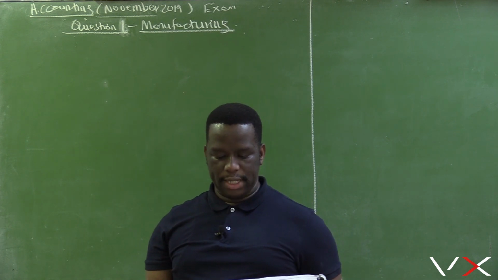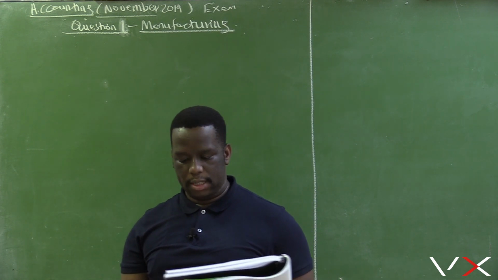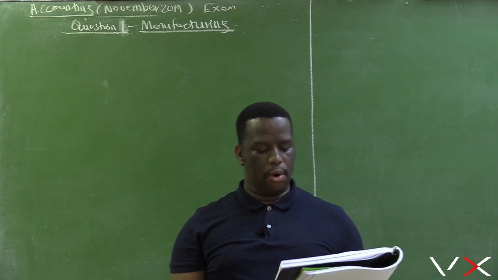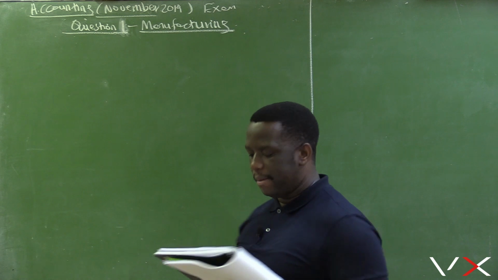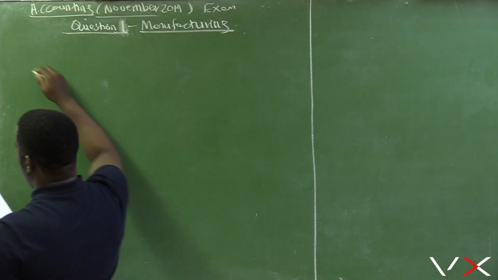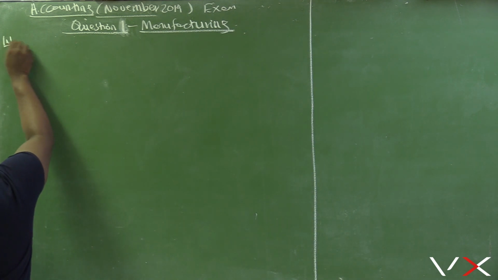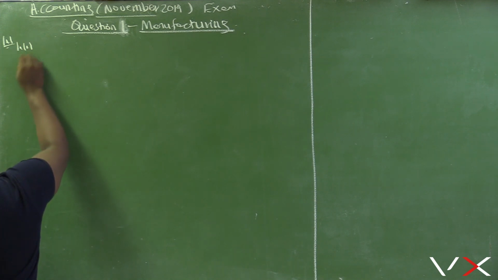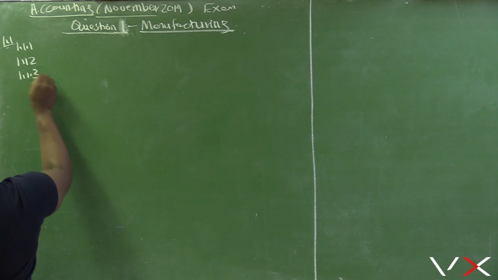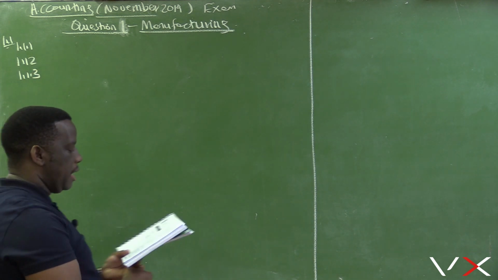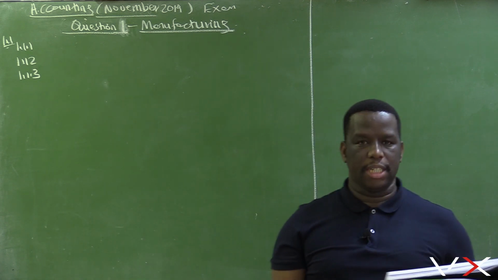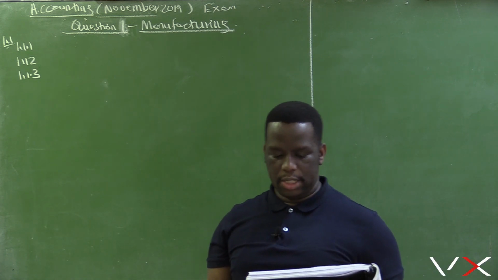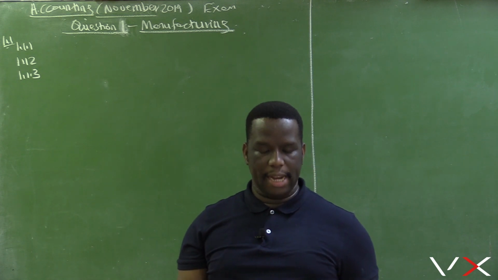Indicate whether the following statements are true or false. Write only true or false next to the question numbers 1.1.1 to 1.1.3. 1.1.1, wages of factory cleaners. Wages of factory cleaners is a direct labor cost.